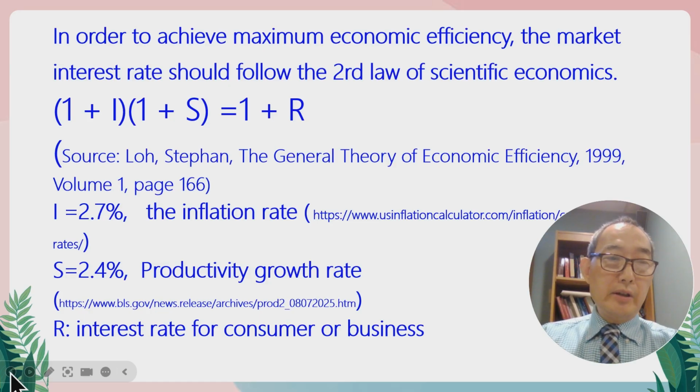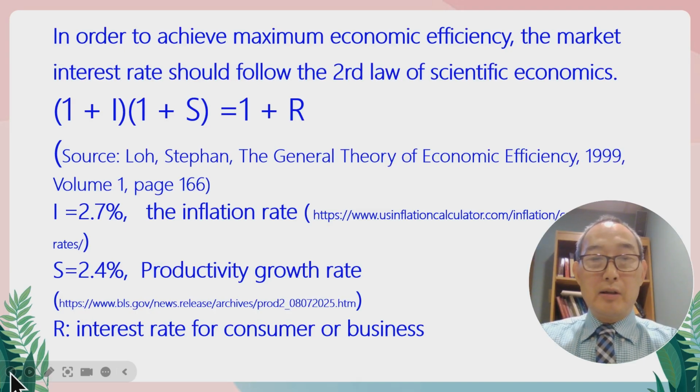In the equation, 1 plus I, the result times 1 plus S, the result then equals 1 plus R. Let's see where this is coming from. This is from the author Lowe Steffen, The General Theory of Economic Efficiency, published in 1999, volume 1, page 166. And this is a scientific law.